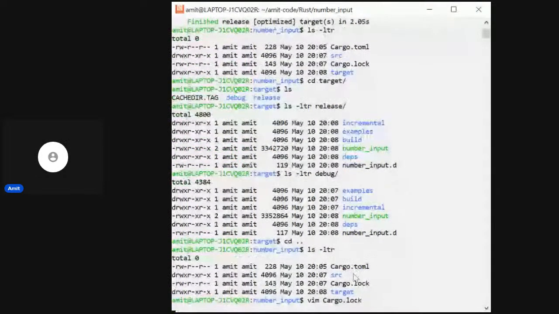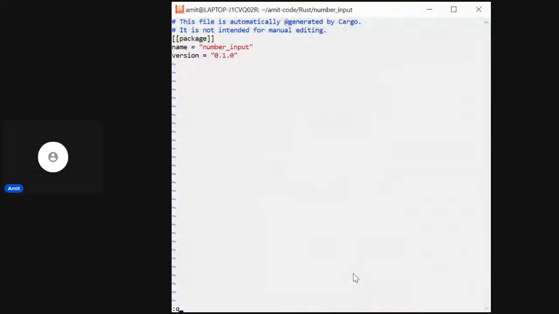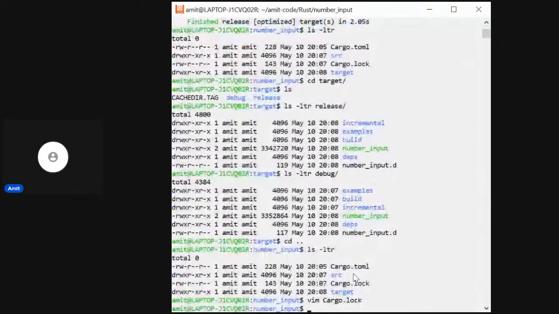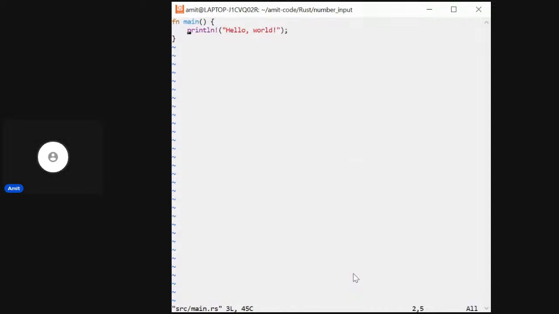Oh, nothing. So basically, the Cargo.lock file is useful when we use different crates. It locks the crate version for this project, and once we do cargo update, it can update the version. So in a nutshell, we'll have a main.rs in which we'll be writing our code. For example, in this present program, we have hello world.